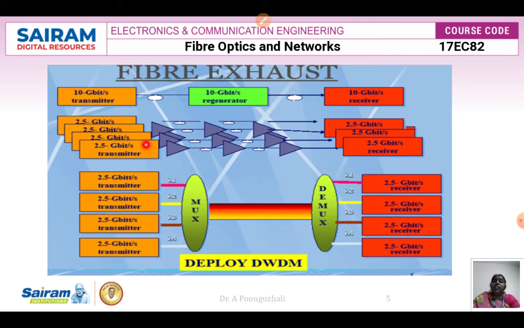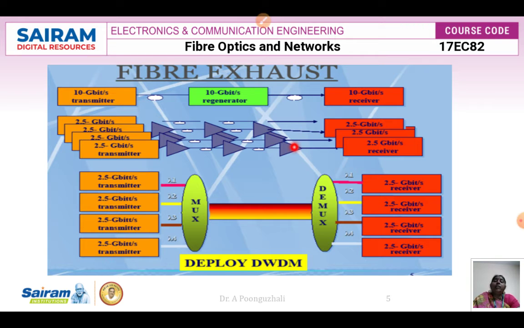If I segregate it as 2.5 gigabits per second transmitters, then I need 4 optical amplifiers, and these optical amplifiers should be placed at a specific spacing between the transmitter and the receiver. So the number of optical amplifiers required in the middle between the transmitter and the receiver is going to increase. So in this case, this is a disadvantage.